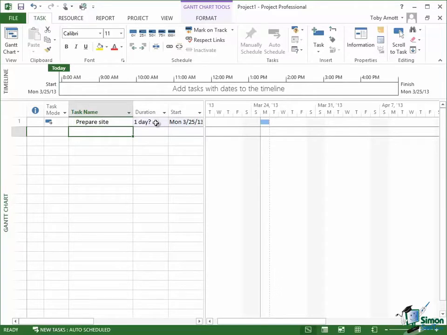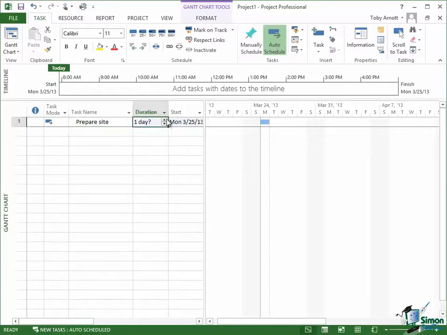Now, I'm going to use for all of these tasks in the initial version of this project a duration of 10 days. Now, that's not correct, and we're going to see how to change that later on, but we're going to start with 10 days. So I'm going to allow 10 days to prepare this site. All I need to do is to click in where it says duration, and then I have these little roller controls on the right that I can use to step up or to step down the duration. And in fact, I can click in there and just type if I wanted.